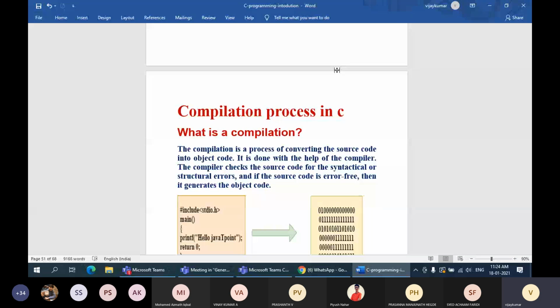Once that source file undergoes the process of compilation, two more files will be created with the same name. For example, you write the first program as program1.c. Once that is compiled, it creates two more files with the same name but a different extension. The first file is program1.obj, which is the object code of the C program.